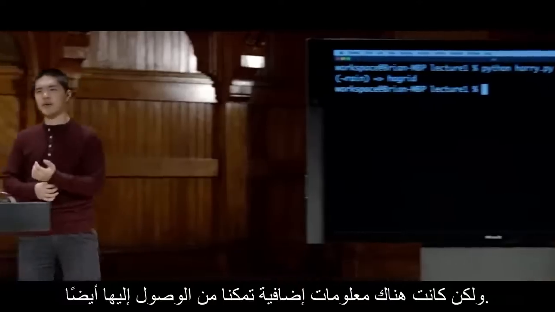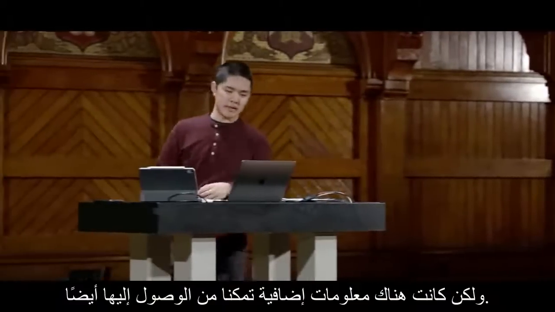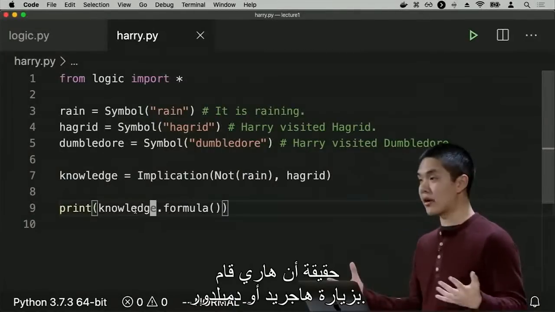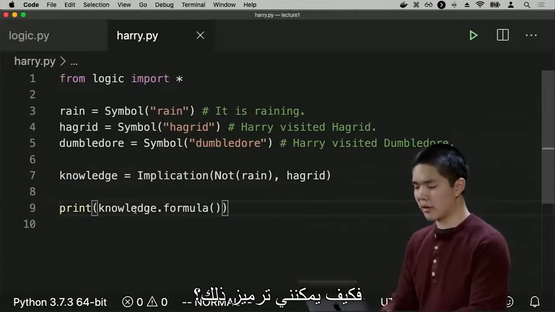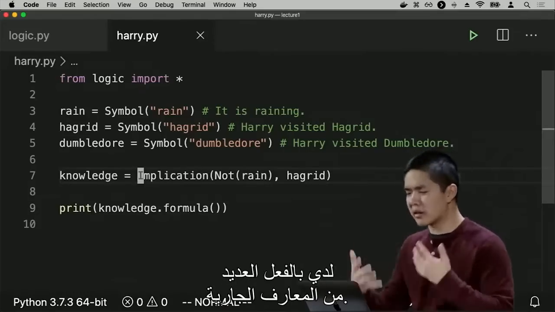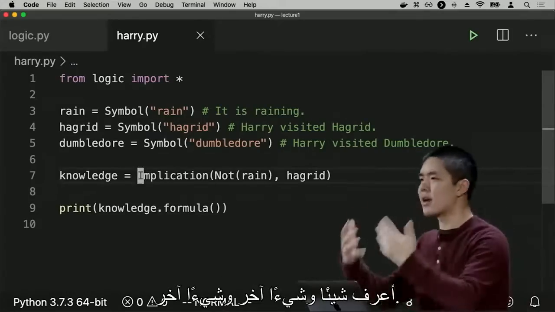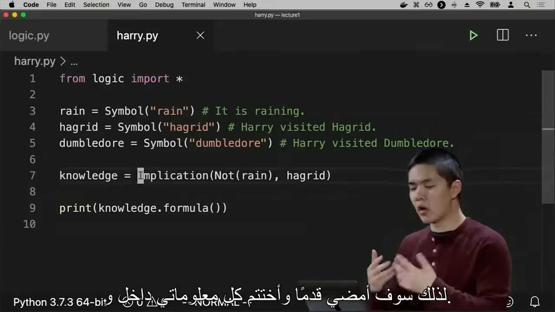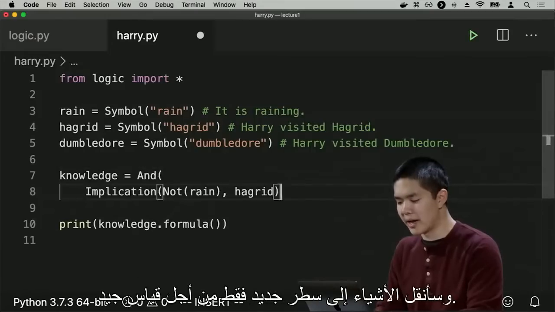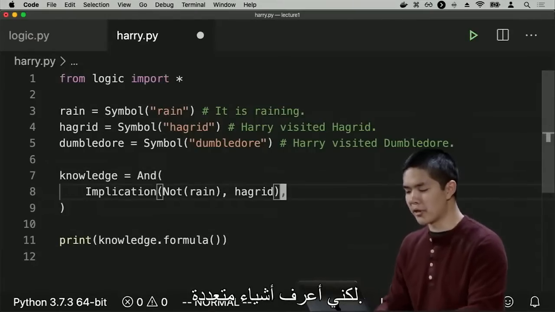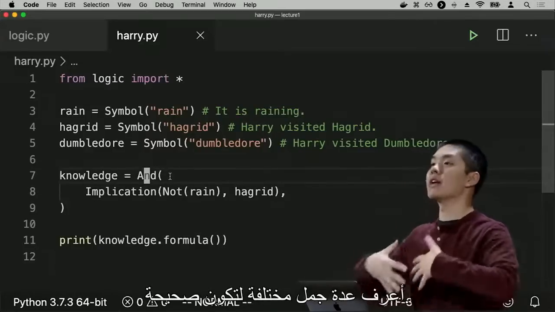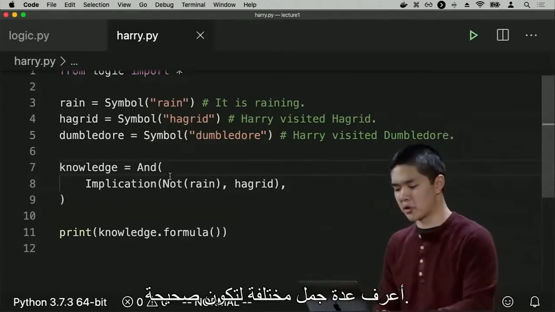But there was additional information that we had access to as well. In this case, we had access to the fact that Harry visited either Hagrid or Dumbledore. So how do I encode that? Well, this means that in my knowledge, I've really got multiple pieces of knowledge going on. I know one thing and another thing and another thing. So I'll go ahead and wrap all of my knowledge inside of an And. And I'll move things on to new lines just for good measure. But I know multiple things. So I'm saying knowledge is an And of multiple different sentences. I know multiple different sentences to be true.